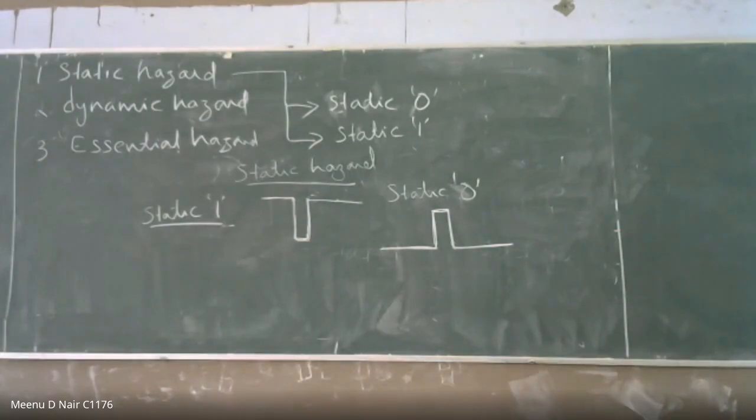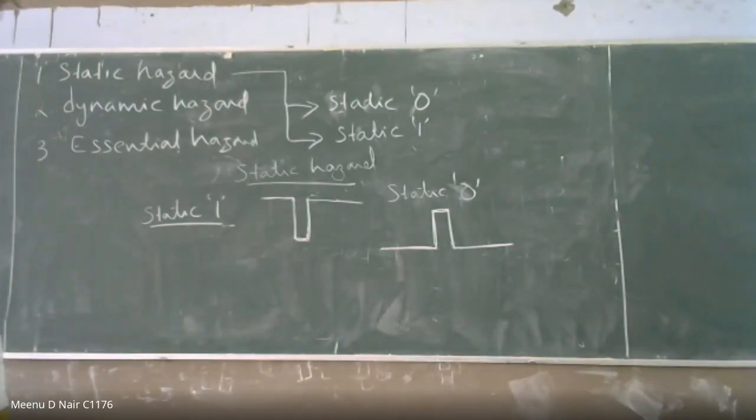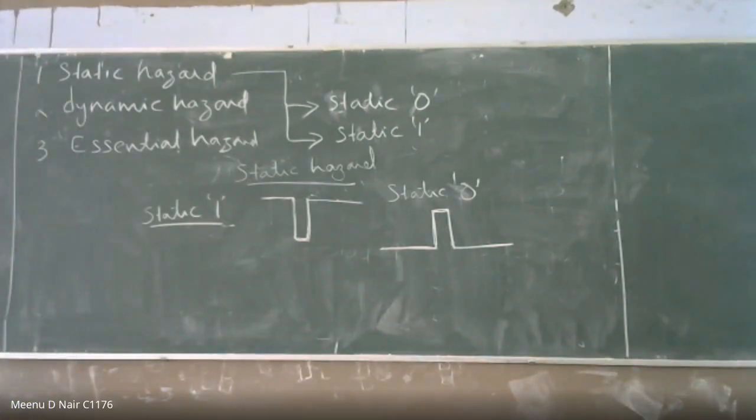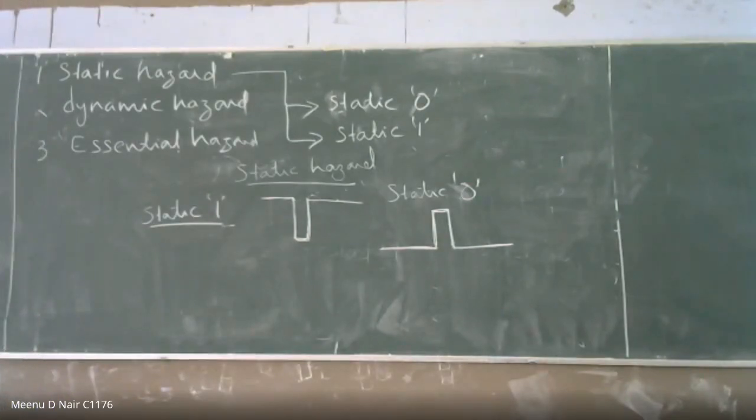Static 0 is you are expecting 0 level, but you are getting a pulse in the 1 level, right? That is static 0. Then what is static 1?